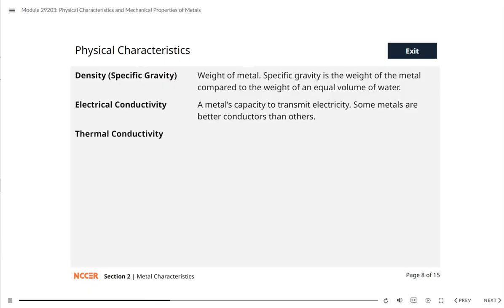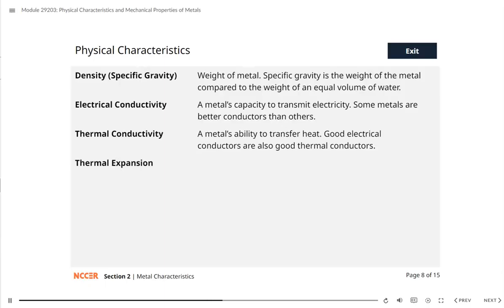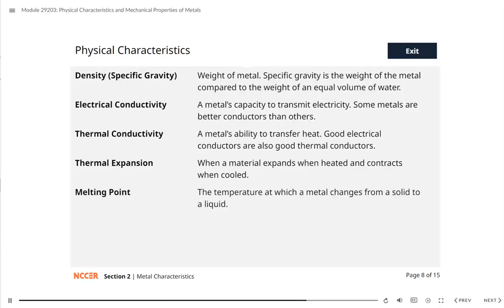Thermal conductivity refers to a metal's capability to transfer heat, and metals with high electrical conductivity also excel in heat conduction. Thermal expansion is when a material changes in size due to temperature fluctuations. When solids are heated, they expand in all directions, and when they cool, they contract in all directions. The melting point of a solid is the temperature at which it changes from a solid to a liquid state.